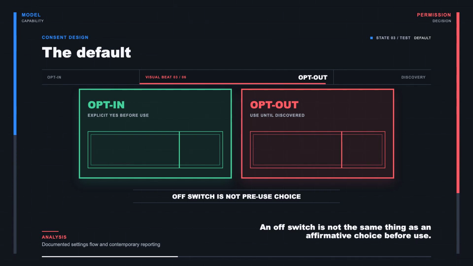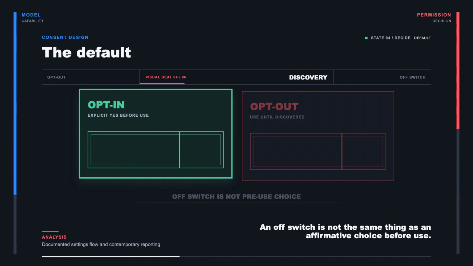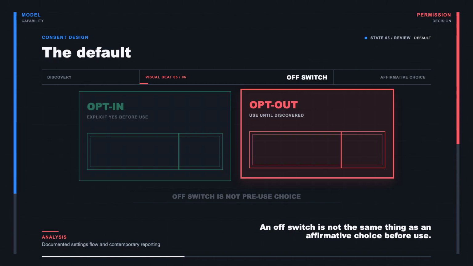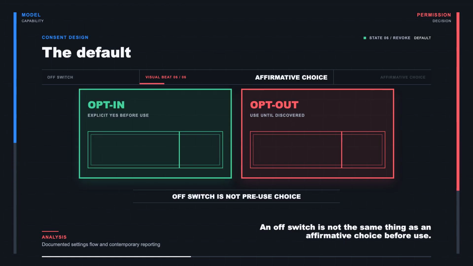With opt-in, the company has to earn a clear yes before the feature works. With opt-out, the user has to discover the feature, understand a new form of reuse, find the right setting, and say no. The control existed. The controversy was whether that control produced meaningful consent before someone else's prompt used the account as a visual reference.